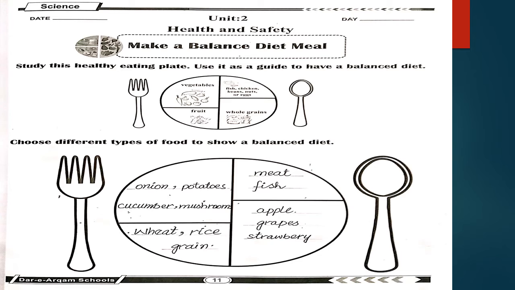For the next column, which is showing fish, chicken, beans, nuts or eggs, you will write meat or fish. In the third column, which shows fruits, you will write apple, grape, strawberry. Now the next column, which shows whole grains, you will write wheat, rice and grains.